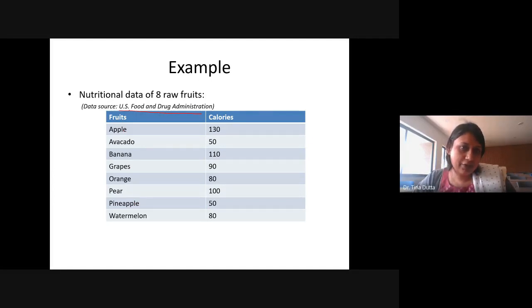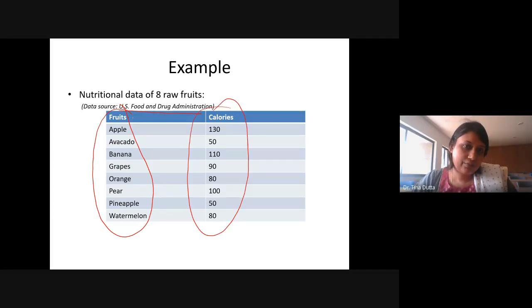Now, can you tell me what kind of variable this is? Fruits, and what kind of variable is calories? I have two variables here, fruits and calories. Which type of data is fruits: nominal, ordinal, interval, ratio? And which type of data is calories? Very simple, but you should be able to identify this. Okay, so fruit is nominal scale. Yes, good. And what about calories?